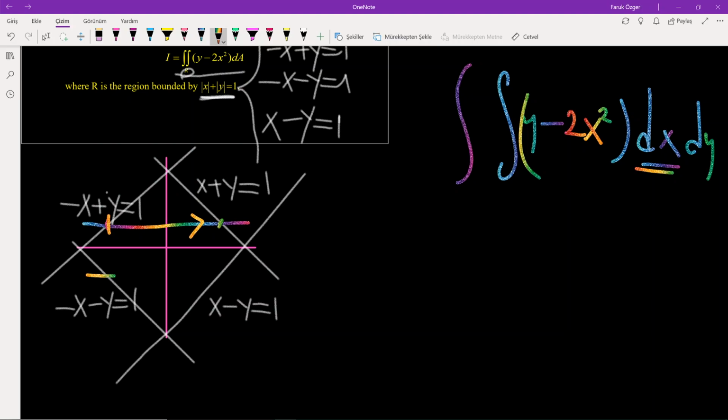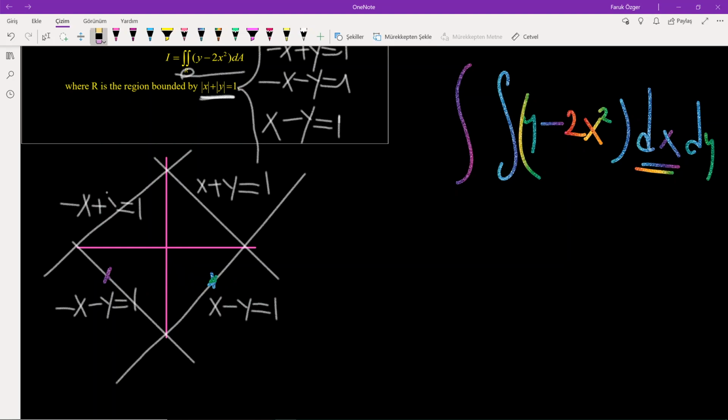But if you draw a parallel line here, you will see you have different points. This is the point where you enter, this is the point where you check out of the region. So whether you compute the double integral first with respect to x or with respect to y, you have two regions to compute. So let me clear the xy axis, then continue.